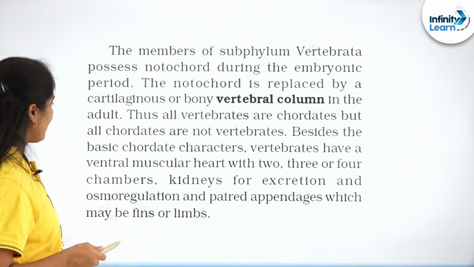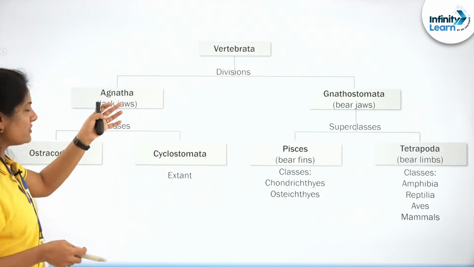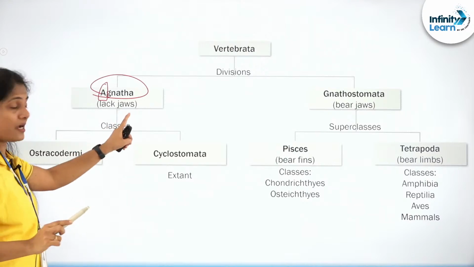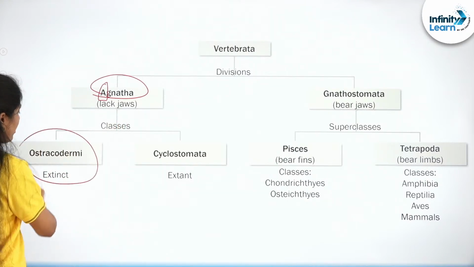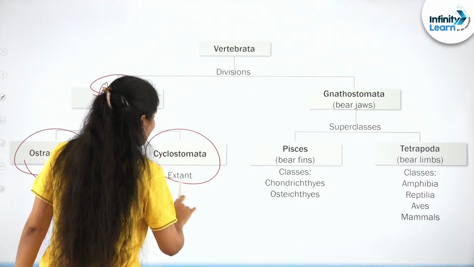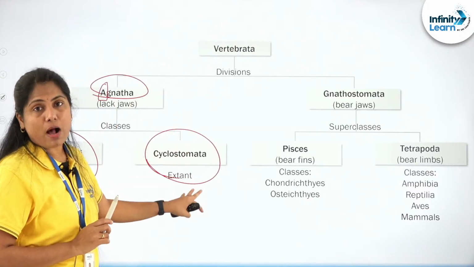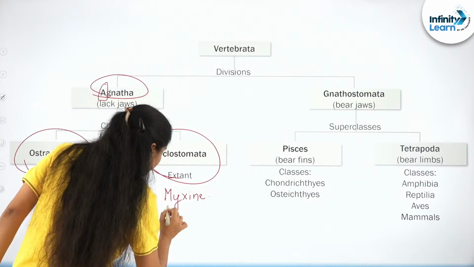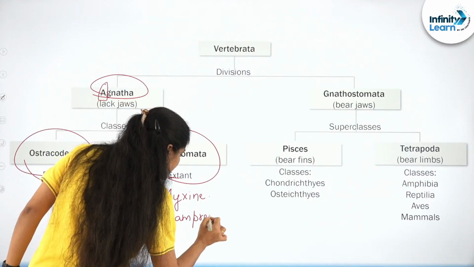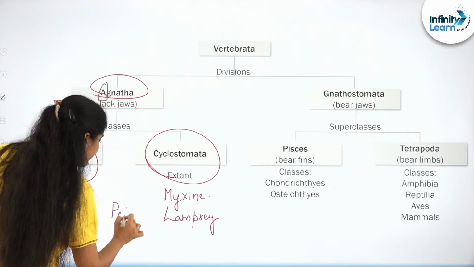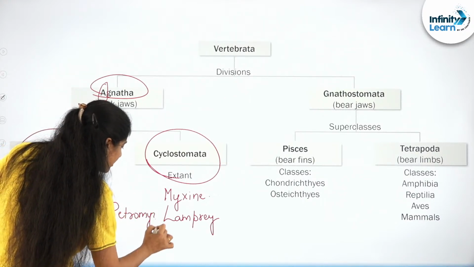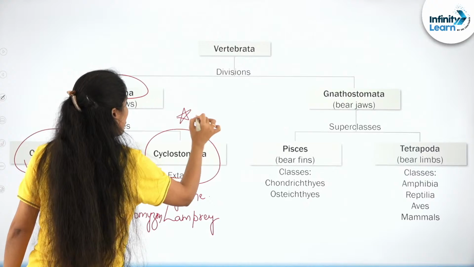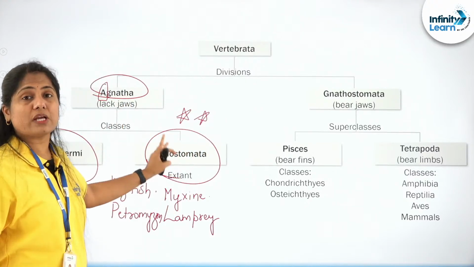Craniates are those with the cranium, and here we go, the divisions among the vertebrates. When we say agnatha, A stands for absence, gnatha for the jaws. Without jaws, where ostracoderm is extinct, we are not bothered about it. Cyclostomata, circular mouth. Two important examples under this are the myxine, the hagfish, and the lamprey, or the petromyzon. Two very, very important examples. Small topic which fetches you score in your NEET examination.